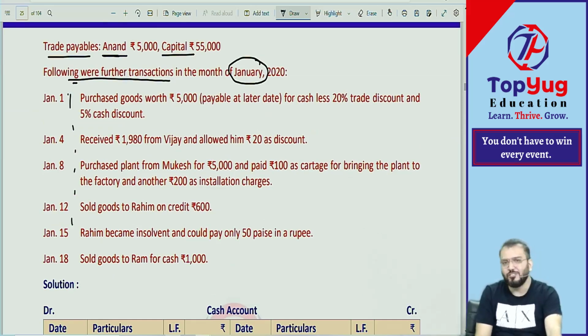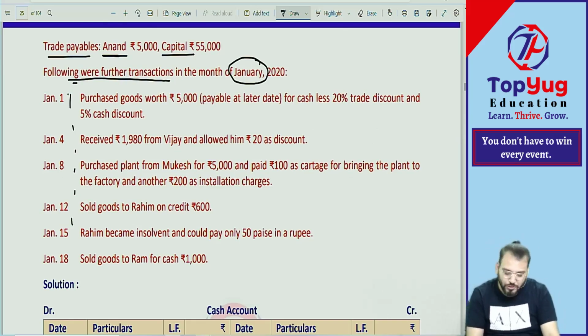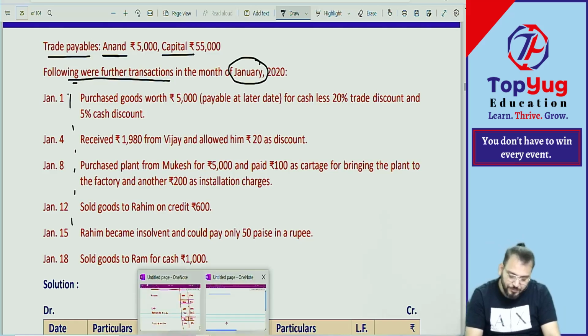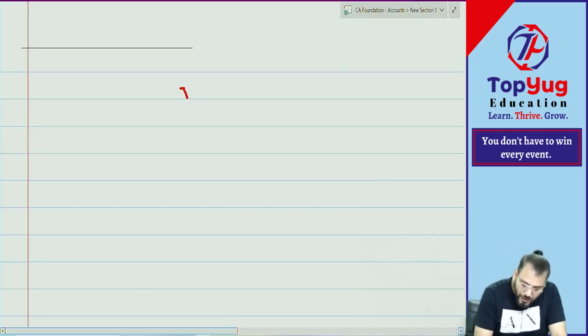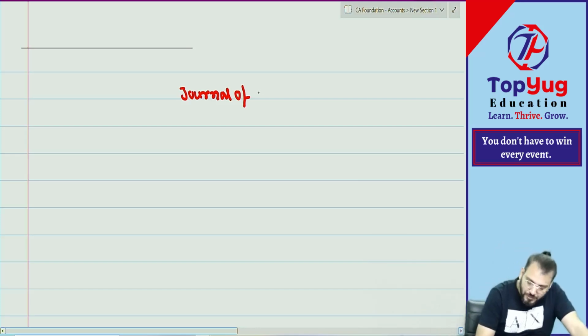So can you say first we need to pass journal entry, then only we can do posting. First we'll do what? Journal. Can we do? Correct. Write down. We are doing journal of which person? Of a trader. Journal of a trader.